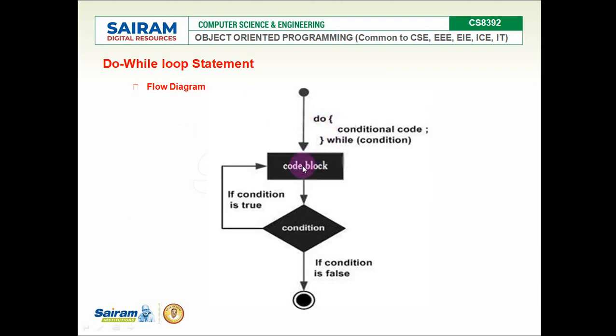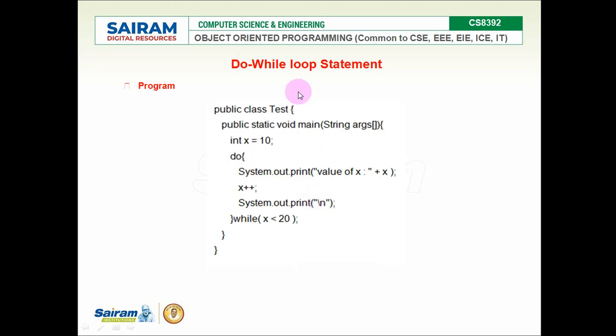So same thing. Without checking the condition, we are executing the statement once at first, and then we are checking the condition. If the condition evaluates true, I will be executing the same code block again. Otherwise, if false, I will be coming out of the while loop. So as long as this condition returns boolean true, the code block will be executed repeatedly. Okay, we'll see an example.